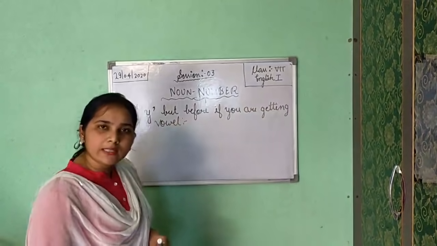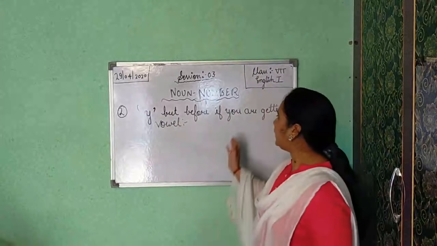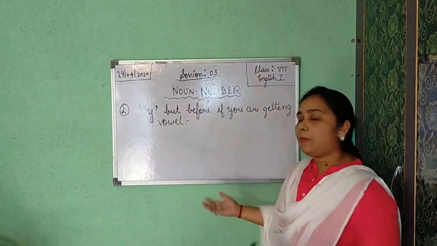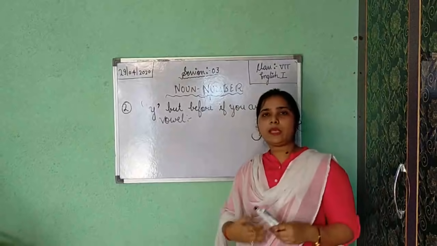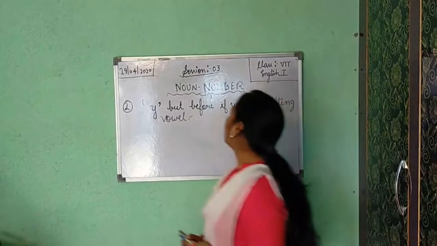Two conditions are there. In the last, if you are getting y, but before that, if you are getting any vowel, so the condition is something different. But if you are getting the consonants before y, so while making plural number, we should apply some another formula or rule.